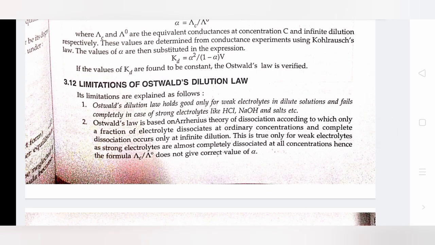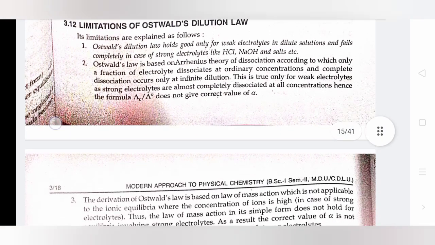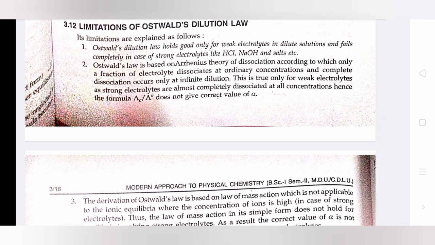Limitations of Ostwald dilution law. Its limitations are explained as follows. Ostwald's dilution law holds good only for weak electrolytes in dilute solutions and fails completely in the case of strong electrolytes like HCl, NaOH, and salts etc. Ostwald's law is based on Arrhenius theory of dissociation, according to which only a fraction of electrolyte dissociates at ordinary concentrations and complete dissociation occurs only at infinite dilution.